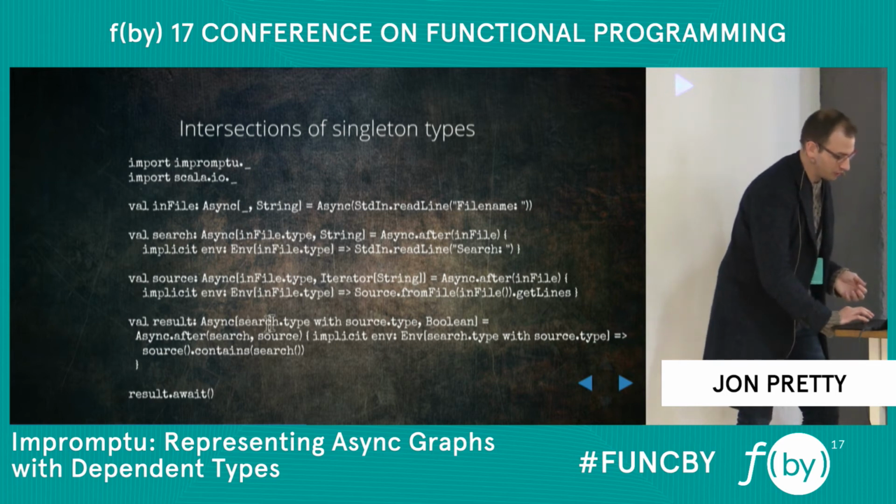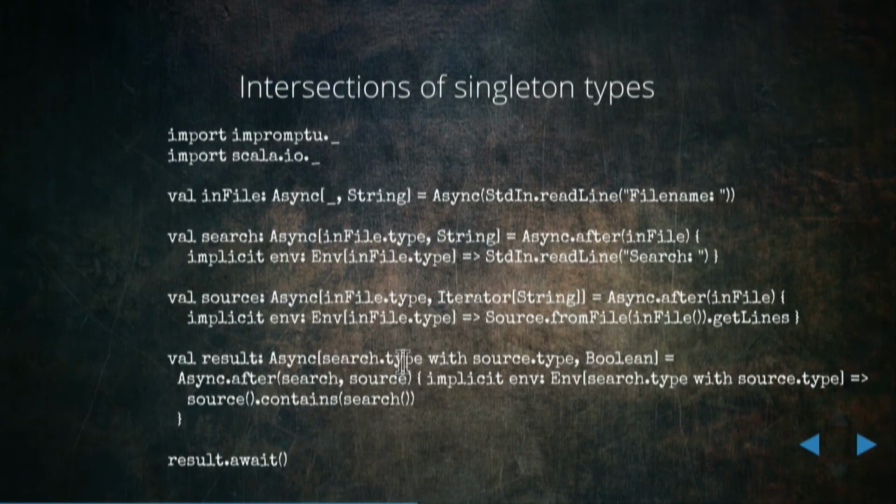And the interesting one is where we create the intersection search.type with source.type, indicating that those are the incoming edges to that particular node in the graph. And both of those are prerequisites of this type, encoded in the type, not merely in runtime values.